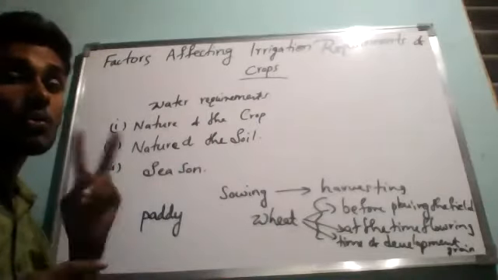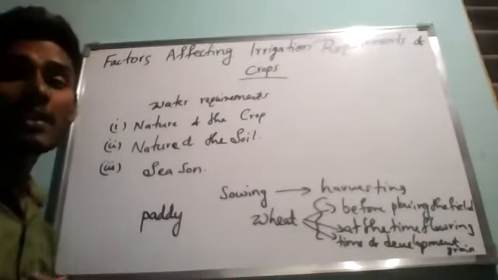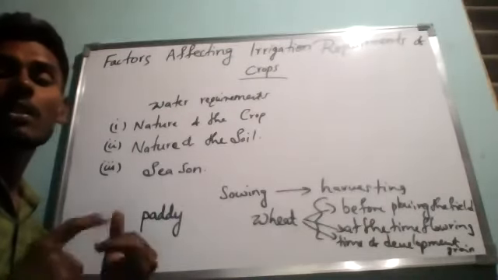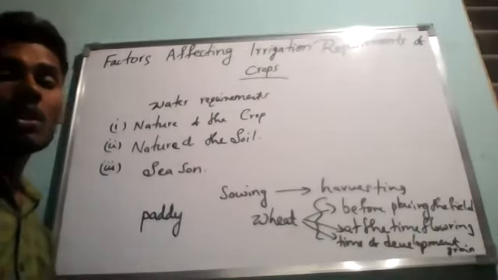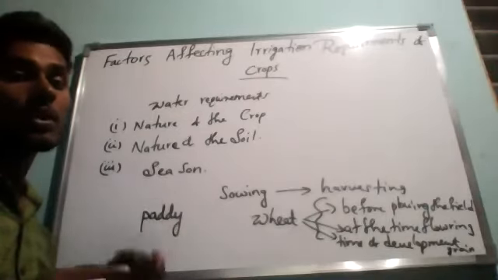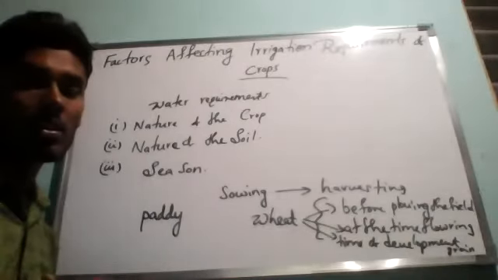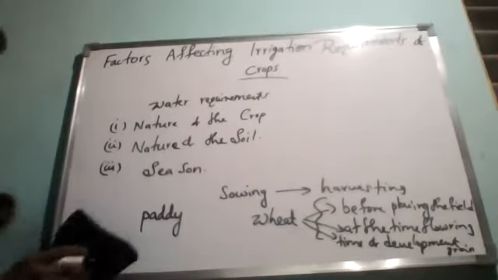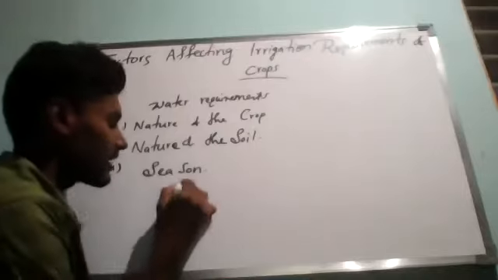There are two important types of soils in which crops are grown, that is sandy soil and clayey soil. We know sandy soil, clay soil and loamy soil, the types of soils we studied in the class 7 soil chapter. The crops grown in sandy soil need irrigation more frequently. So here we have majorly two kinds of agricultural land. One is sandy soil.